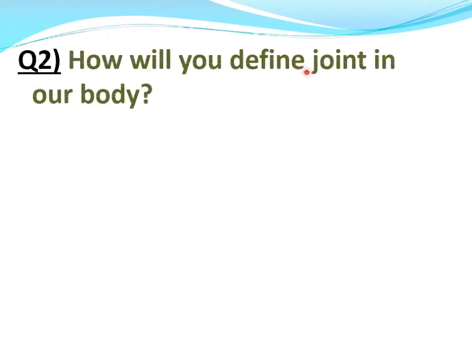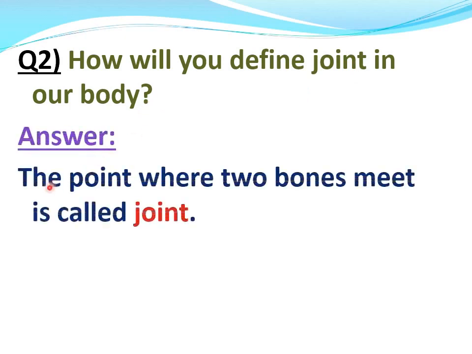Question number 2. How will you define a joint in our body? Answer. The point where two bones meet is called a joint.